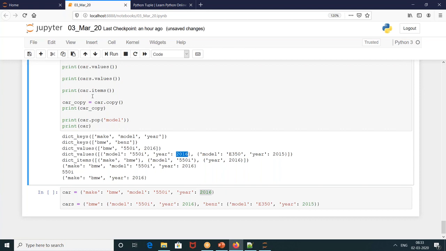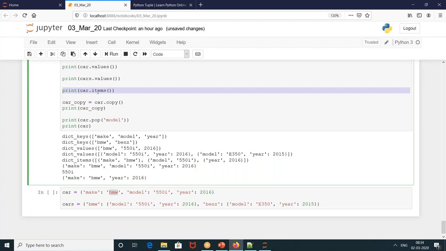Okay. Then car of items. What are there? Make BMW, model 550i, year 2016. Any questions until here? This car items, did you understand this, or any questions on the items part? Can you go over it one more time?